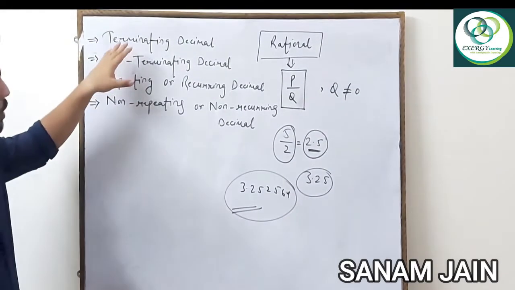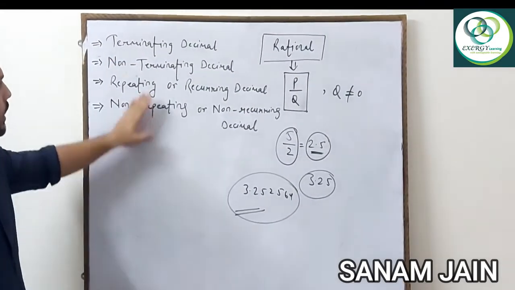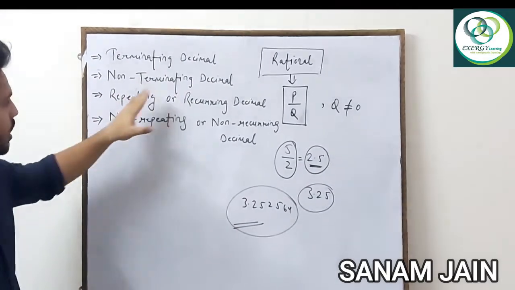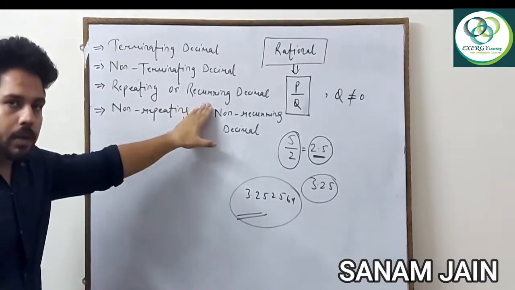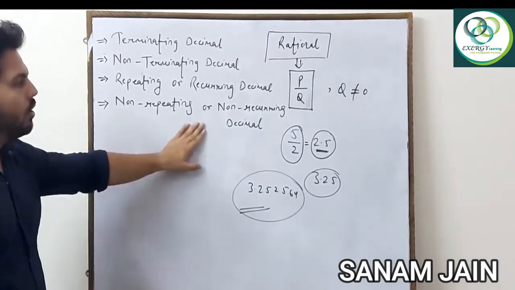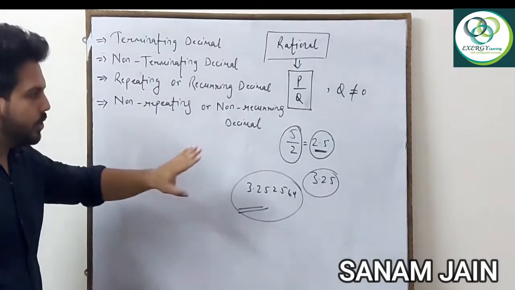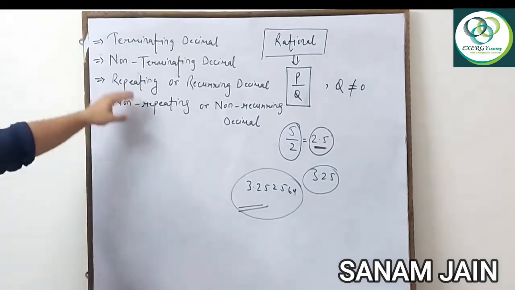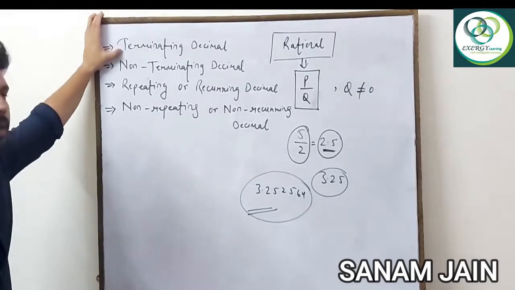First of all, we should know about these kinds of decimals: what are terminating decimals, what are non-terminating decimals, what are repeating or recurring decimals, and what are non-repeating or non-recurring decimals. So first you need to study these types of decimals. First of all, we are going to start with terminating decimals.